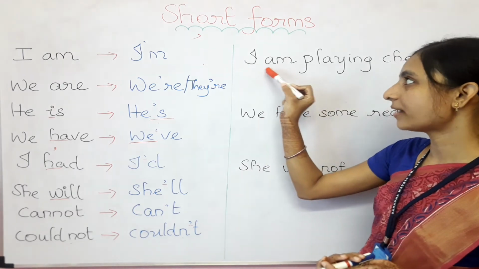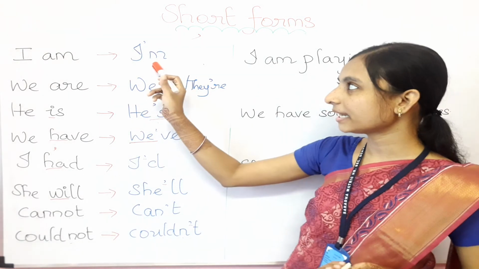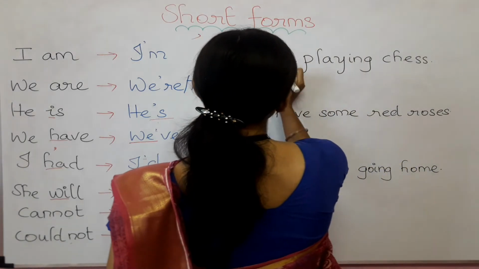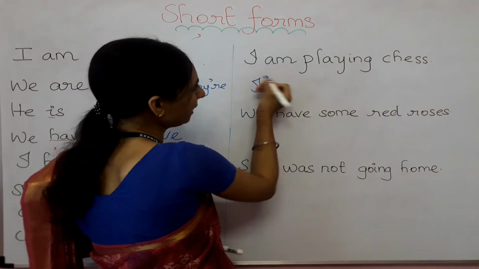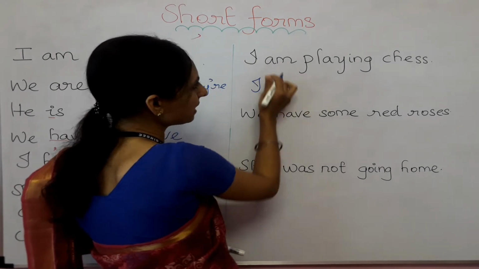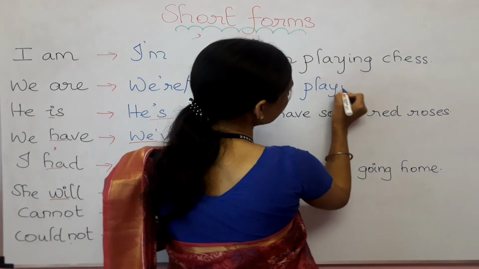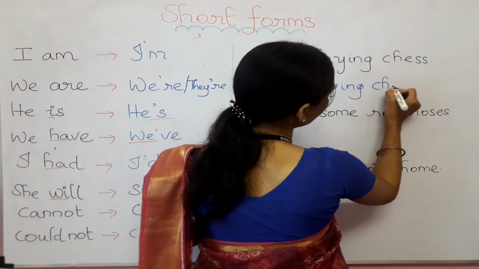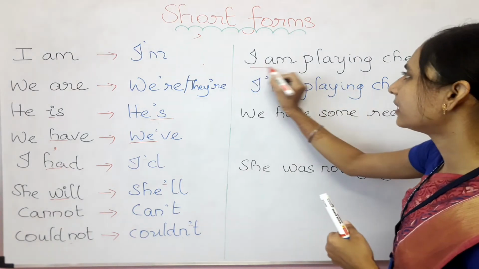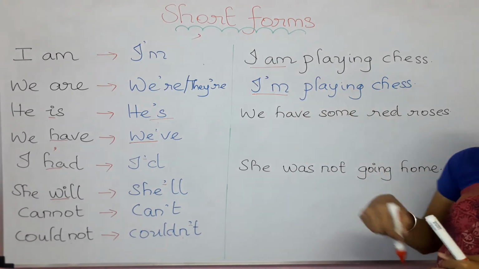So here we can find I am. How can we write I am in short? Very good. We can write like I'm. See, the subject will come as it is. In place of a, I need to put an apostrophe. Then this m will come as it is. Now I am will become I'm. I'm playing. All others will come as it is. I'm playing chess. Are you clear, children? So only in this place we have made the changes.